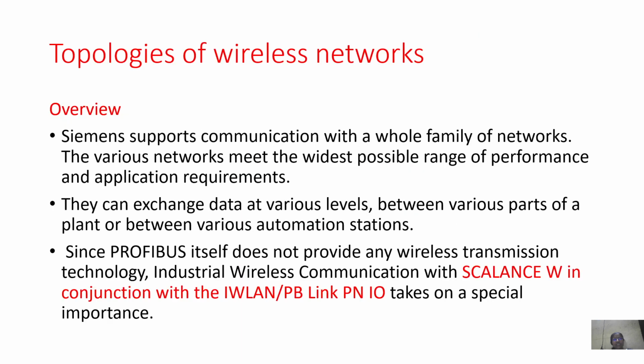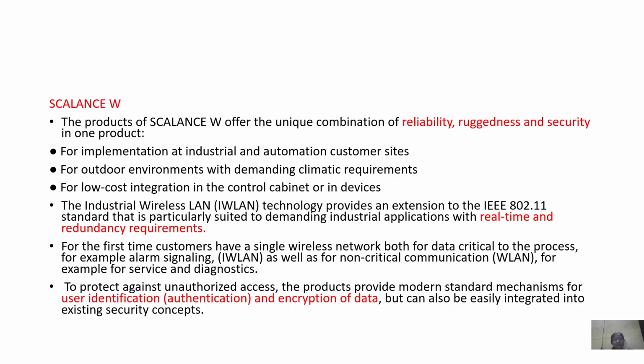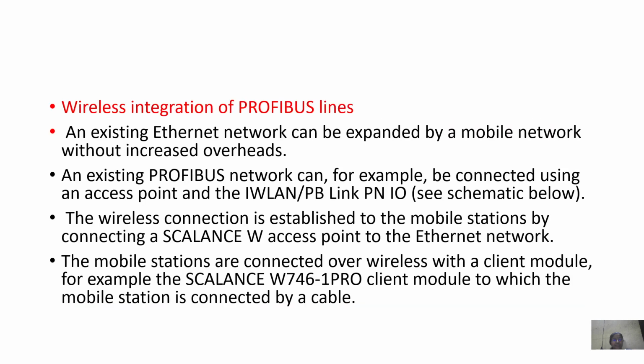Profibus also supports wireless networks. Scalance W offers a unique combination of reliability, ruggedness and security for implementation at industrial and automation customer sites. This industrial wireless LAN provides an extension to the IEEE 802.11 standard that is particularly suited to demanding industrial applications with real-time and redundant requirements.